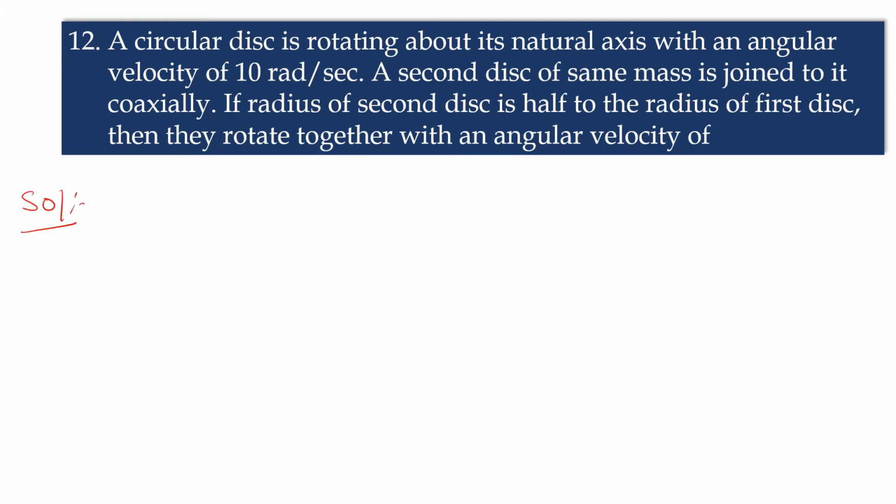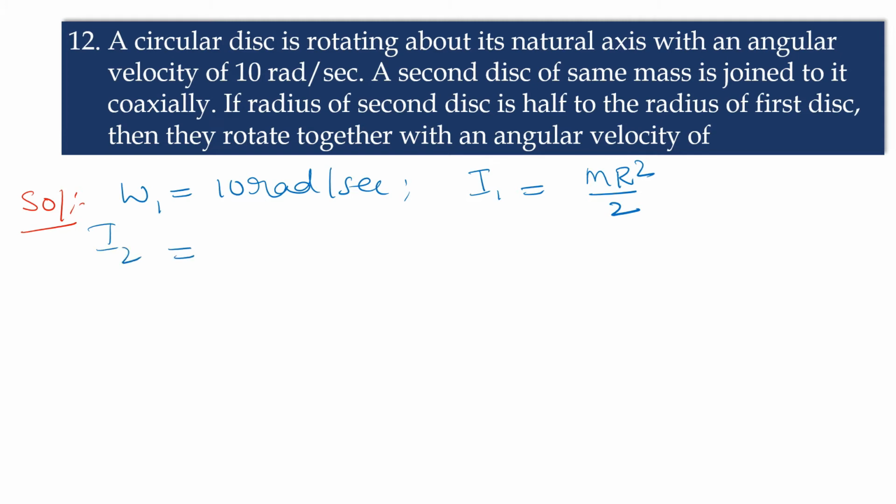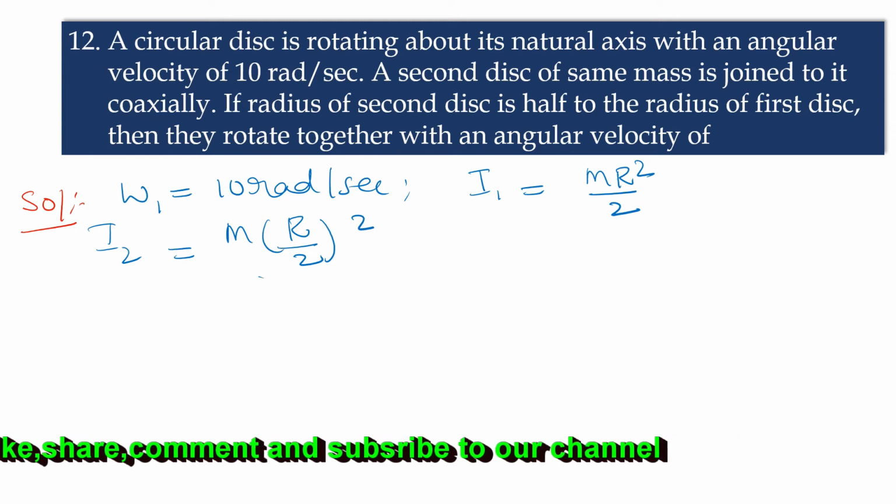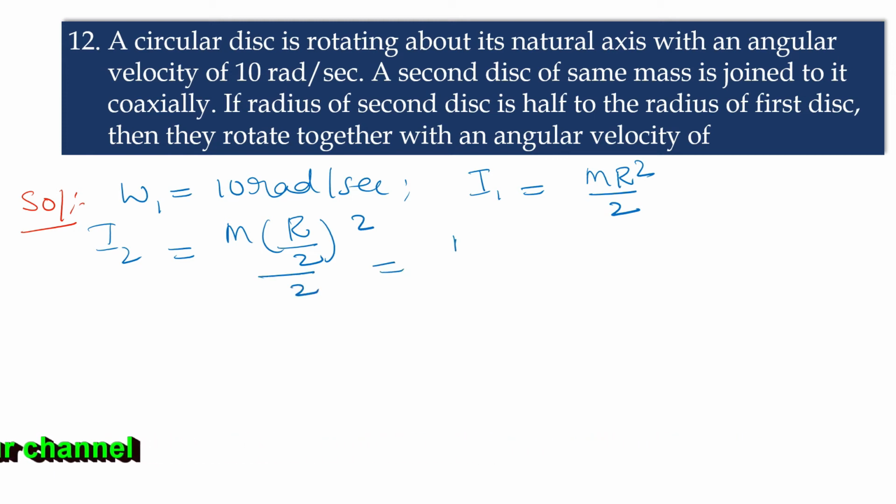Given angular velocity omega 1 is equal to 10 radians per second. Moment of inertia I1 is equal to mr square by 2. So I2 is equal to, second disc is half the radius of first disc, so in the place of r we have to write r by 2 whole square by 2. So that is equal to mr square by 4 2s are 8, mr square by 8. So omega 2 is equal to question mark. We have to calculate omega 2.